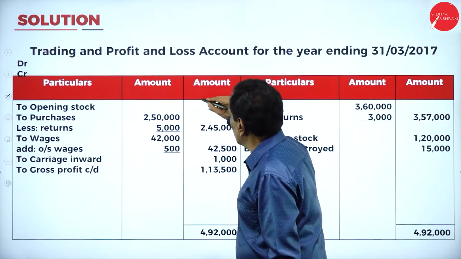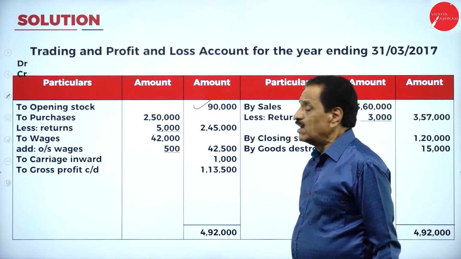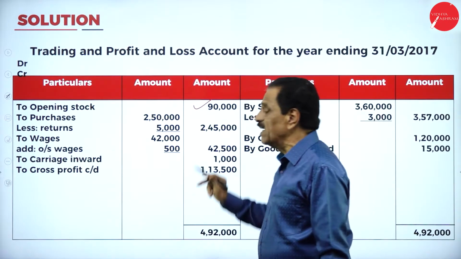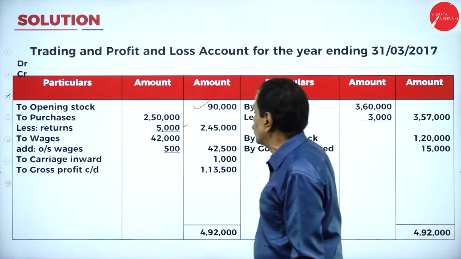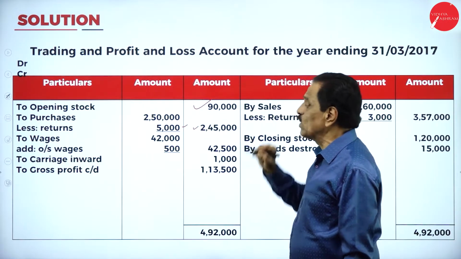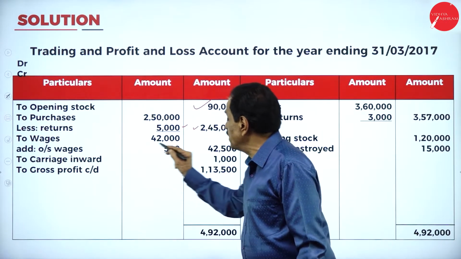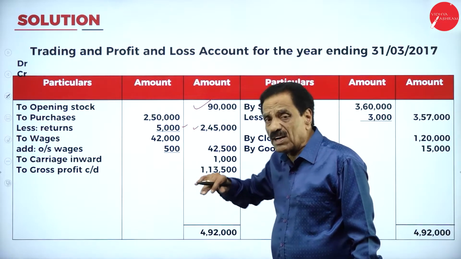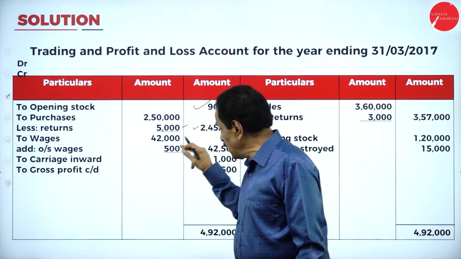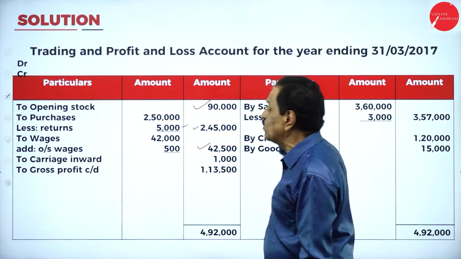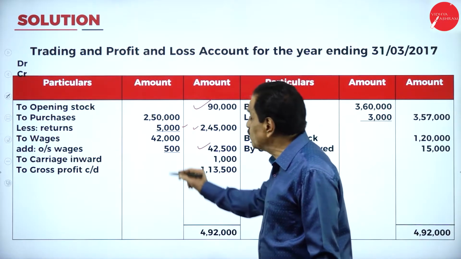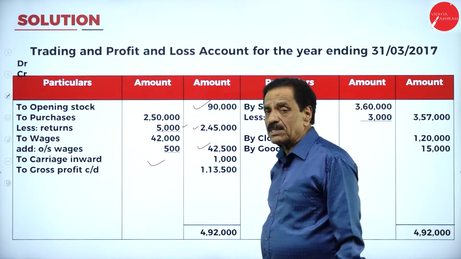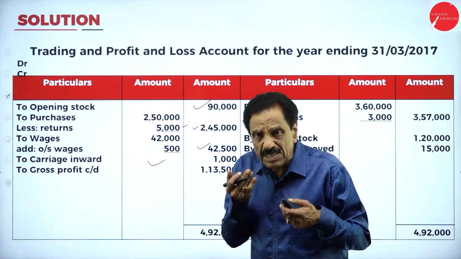Your opening stock is 90,000. You purchased 2,50,000. On the credit side, return is 5,000. What's your actual purchase? 2,45,000. How much wages outstanding? 42,000, it's already paid. How much still payable? 500. It becomes 42,500. What's your carriage inward? 1,000, as inward means raw material is coming in.